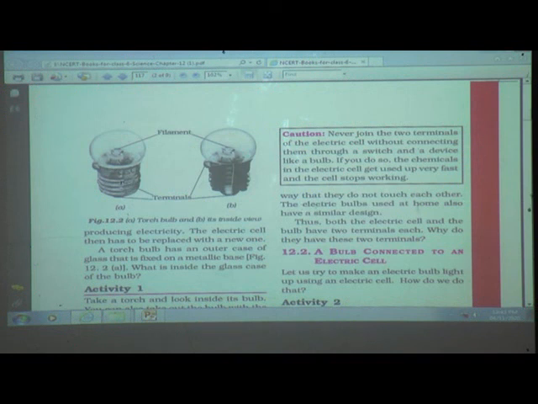The electric bulb used at home also has a similar design. Now, do both the electric cell and the bulb have two terminals each? Why do they have these two terminals? For this answer, we'll see the PPT. Before that, see here, caution: never join the two terminals of an electric cell without connecting them through a switch and a device like a bulb. If you do so, the chemicals in the electric cell get used up very fast and the cell stops working.